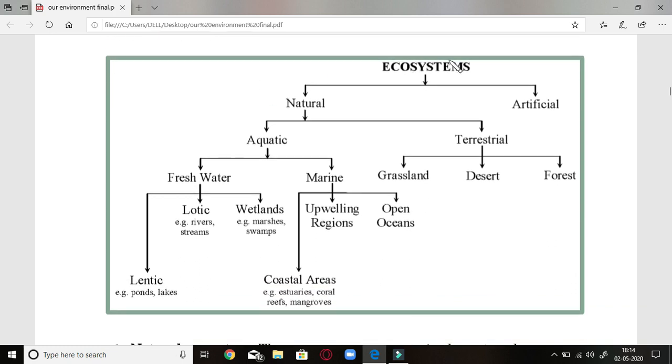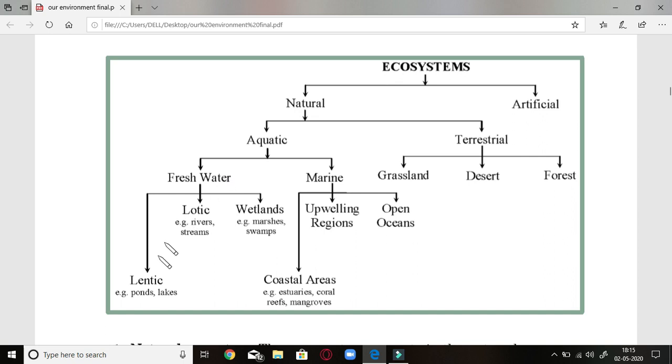Now let us look at the chart of ecosystems, natural and artificial. A natural ecosystem may be aquatic, meaning water dwelling, or terrestrial, meaning concerned with land. The aquatic ecosystem, which is in water, consists of freshwater and marine water.